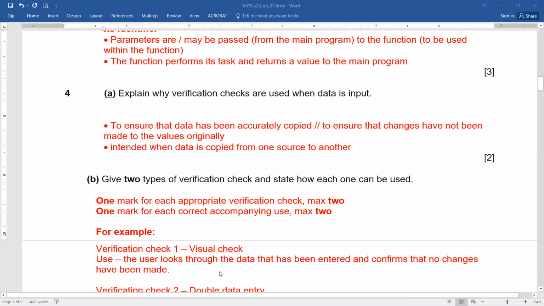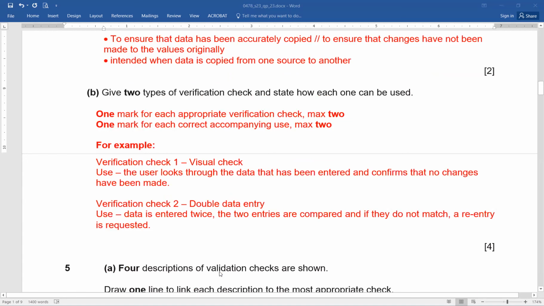So you can see it's a 2-mark question for each part. For verification check 1, visual check or screen check, the use is the user looks through the data that has been entered and confirms that no changes have been made. So what you do in a visual check or screen check is you see the source document and check whether whatever is on the screen is exactly the same or not.